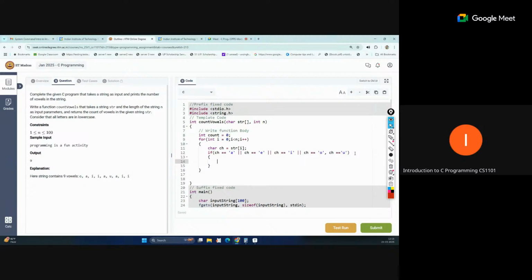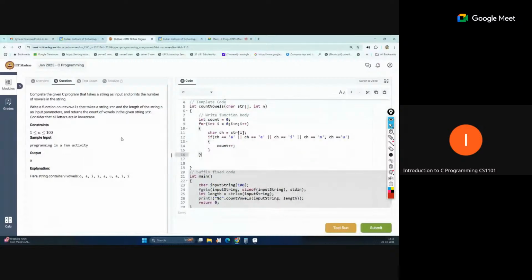And now vowels plus plus, so we increment our counter here. Sorry, this is count. So count equal to 0, and every time any character matches one of these 5 characters, count will be incremented by 1. So now our task is done. Now your task is just to return the count, the total number, as mentioned in the question statement.